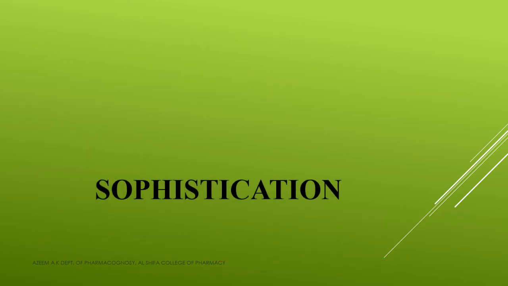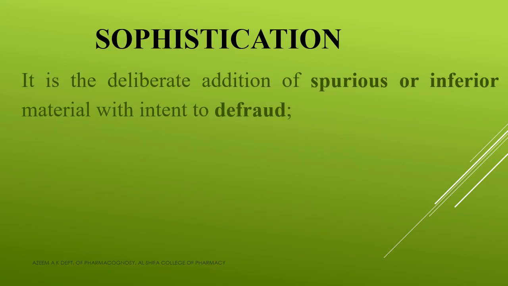Now, we can say about the next one, that is sophistication. So here, sophistication is a deliberate addition of spurious or inferior material with the intent to defraud. ഒരു fraud പരിപാടി എന്ന നിലയ്ക്ക് deliberate ആയിട്ട് either spurious or inferior material add ചെയ്യുന്നതിന് sophistication എന്ന് പറയും. So sophistication is the deliberate addition of spurious or inferior material with the intent to defraud. Clear? So intention is fraud purpose only, that is defraud.